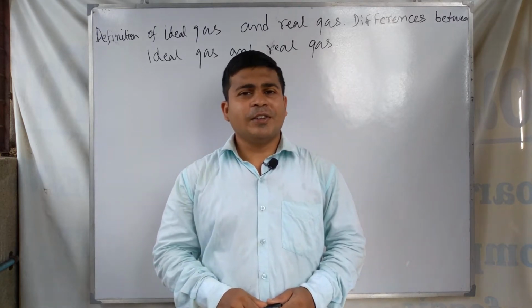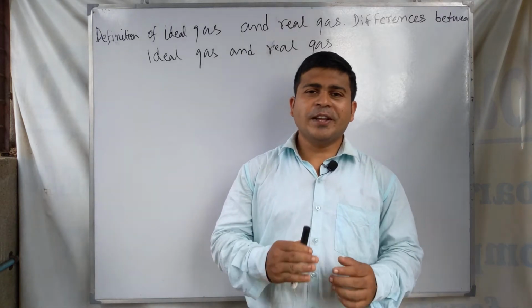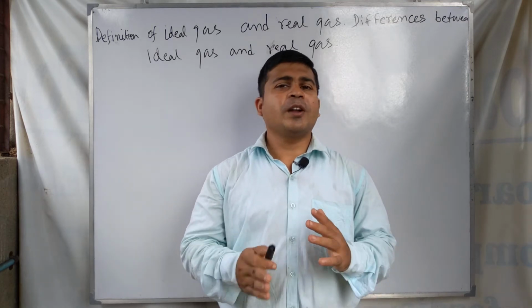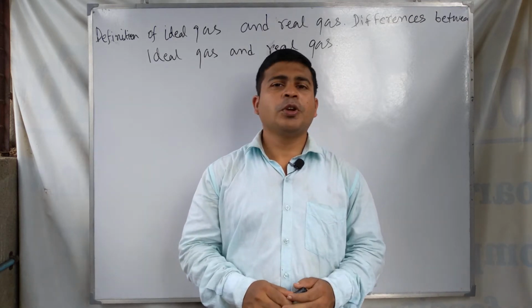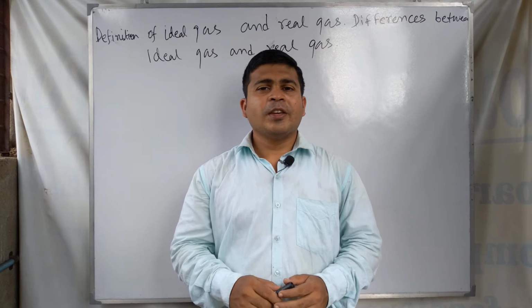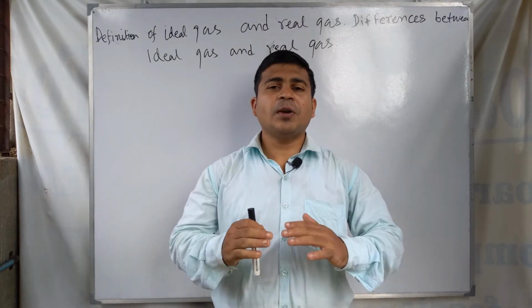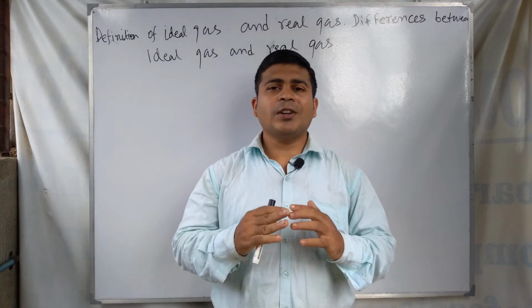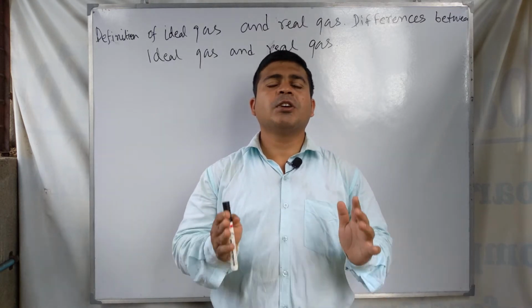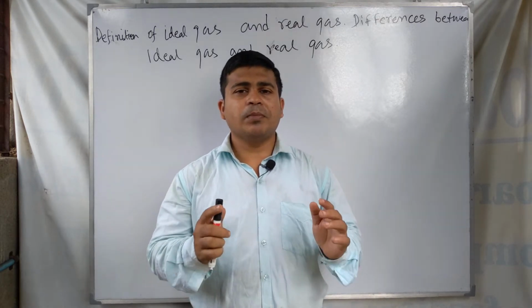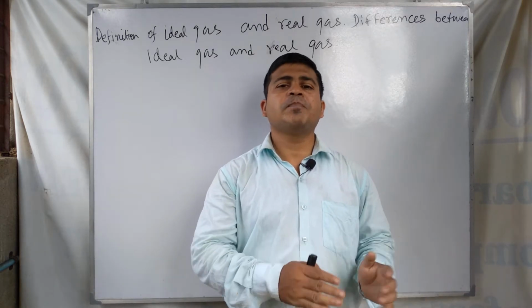Now we start the discussion regarding the topic: real gas and ideal gas, and what the differences are between these two types of gases. You know, a perfect gas is just called an imaginary gas. Imaginary gas means an imaginary gaseous state.